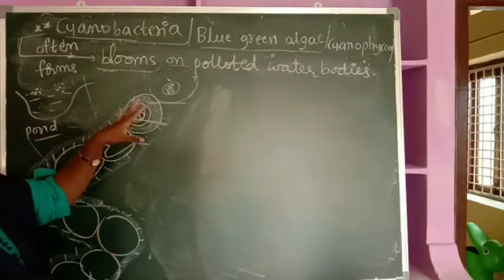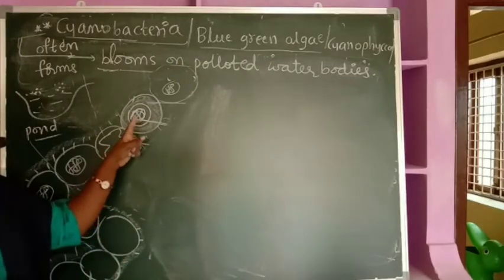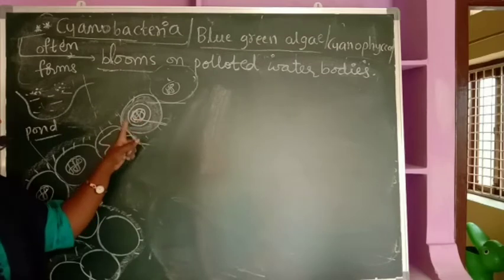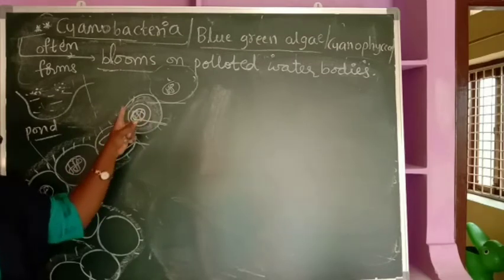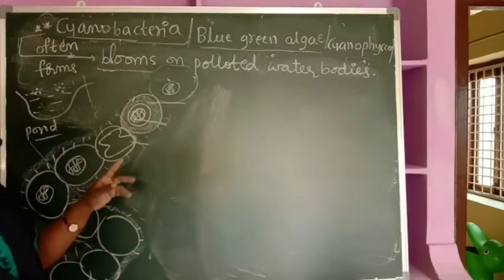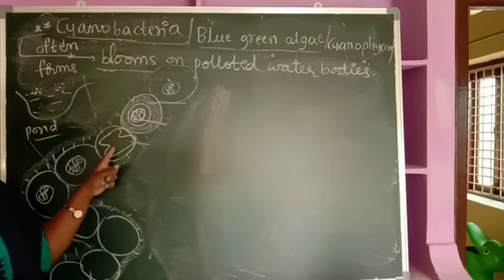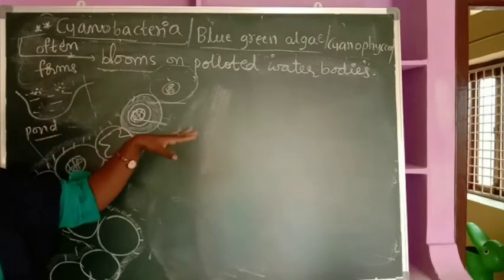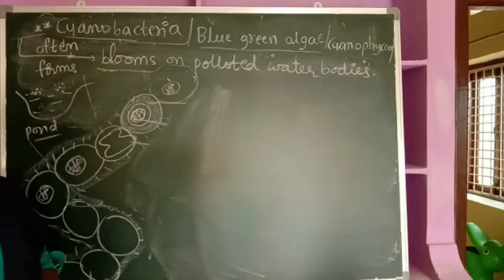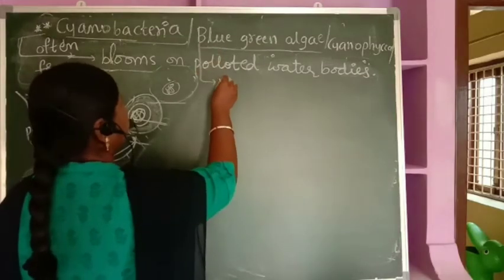Right? And if you look at what we studied in the last class, there is a central colorless centroplasm having naked circular DNA, surrounded by a peripheral pigmented region called the chromoplasm. Pigments, what pigments are found, we discussed. Apart from this, specialized cells which we find are called heterocysts. Heterocysts help in nitrogen fixation. Then they often form blooms in polluted water bodies, and they are the primitive organisms which exhibit oxygenic photosynthesis.